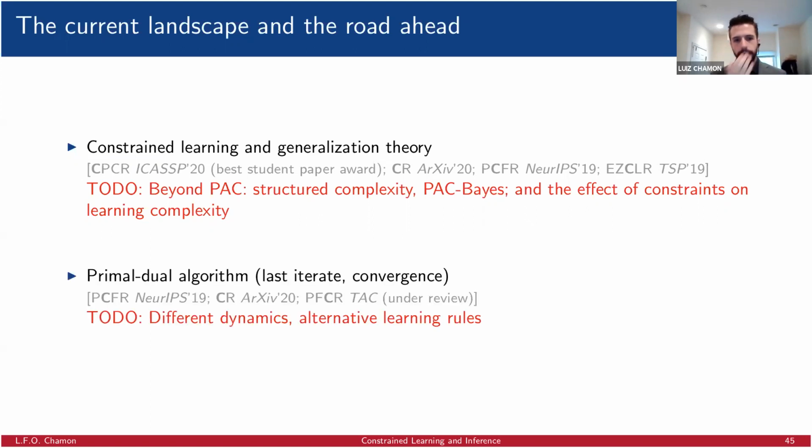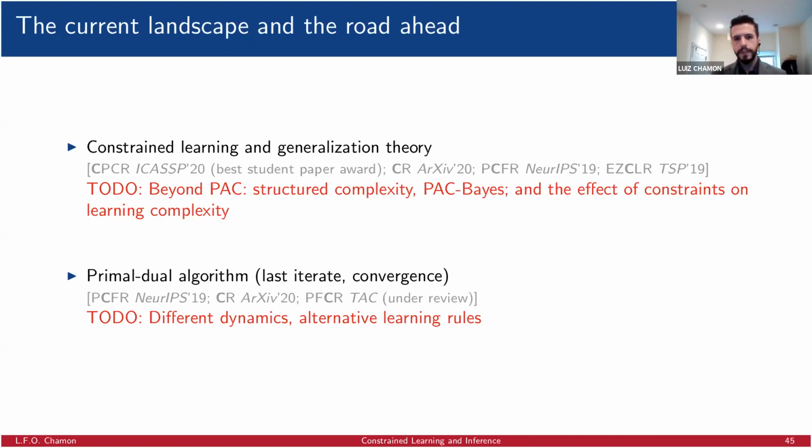And also the question of the actual dynamics in order to solve these problems. Last iterate guarantees and convergence is quite an active topic of research. Also exploiting different dynamics, like optimistic SGD and things like that, and perhaps alternative learning rules that are not based on duality.